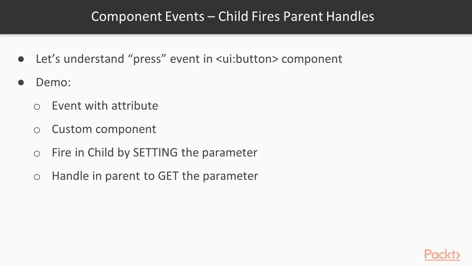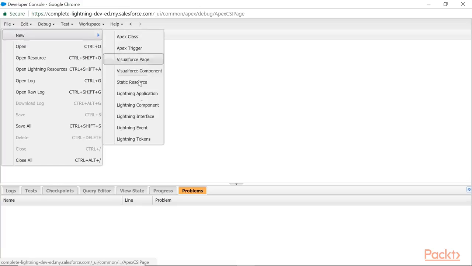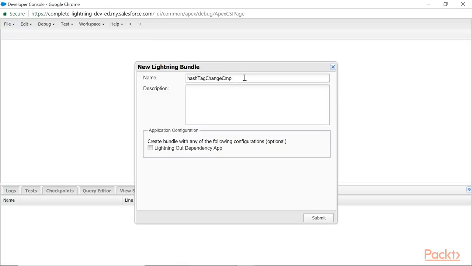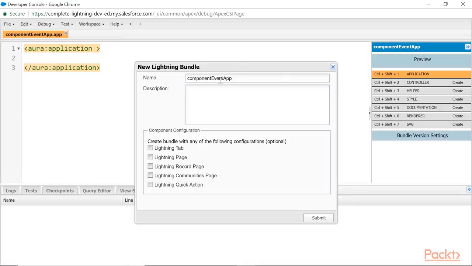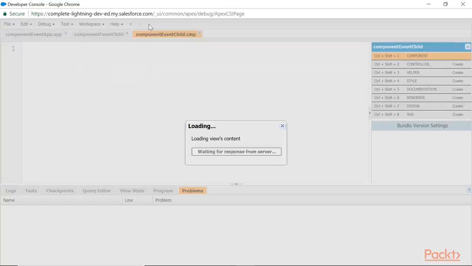Okay, what we will do, let's have the demonstration of component event. The child is going to fire by setting one parameter, and the parent is going to handle the child's event and get the parameter. For demonstration purposes, let's take one application and a component event, app, and let me have component event, child fires, parent handles.